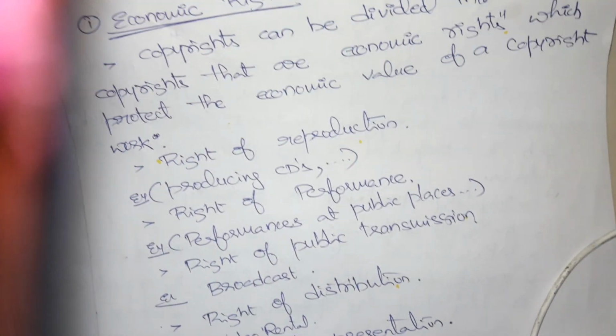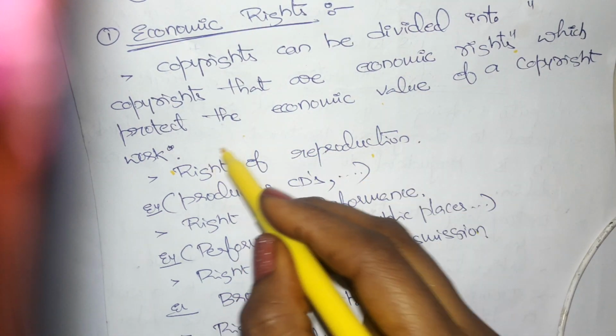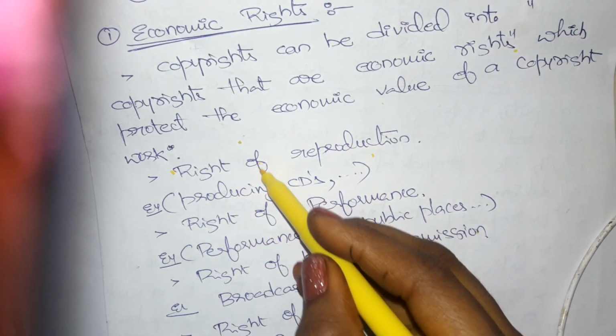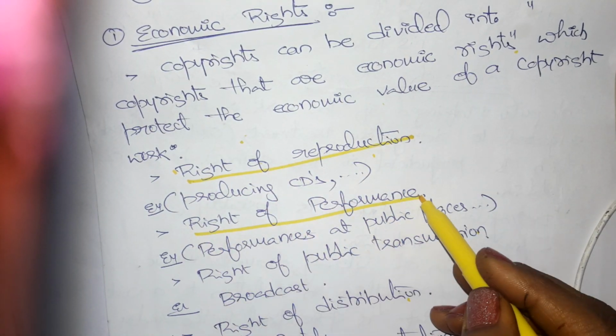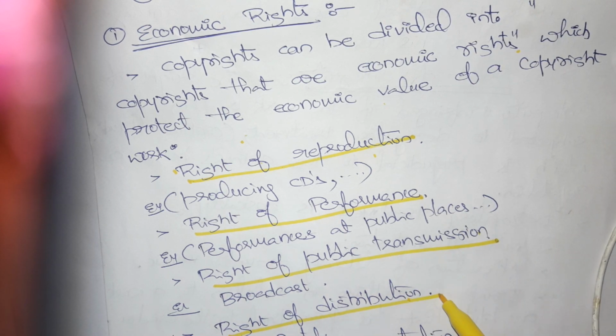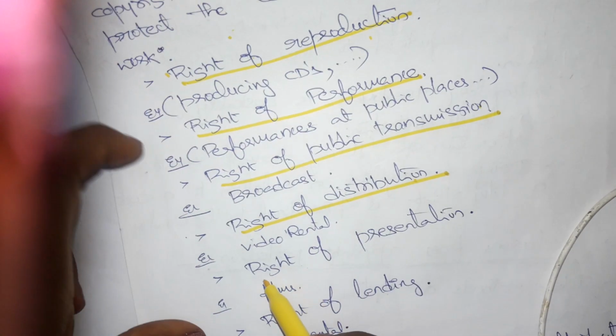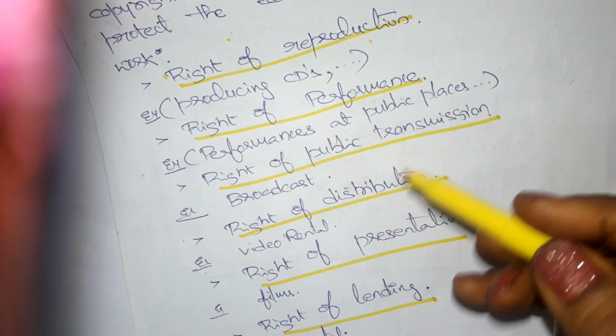So economic rights means protecting the economic value of the copyright work. Next one, you need to write these 6 points: right of reproduction, right of performance, right of public transmission, right of distribution, right of presentation, right of lending. You can write some examples also.